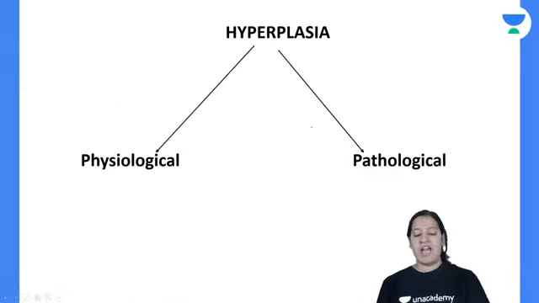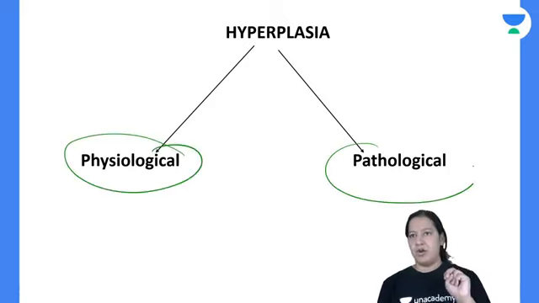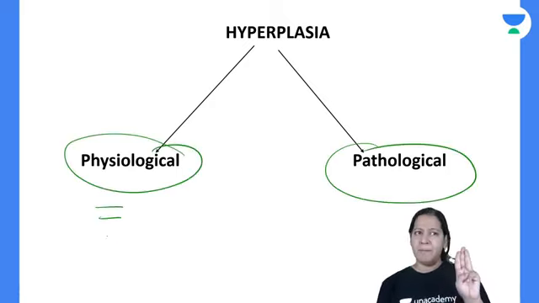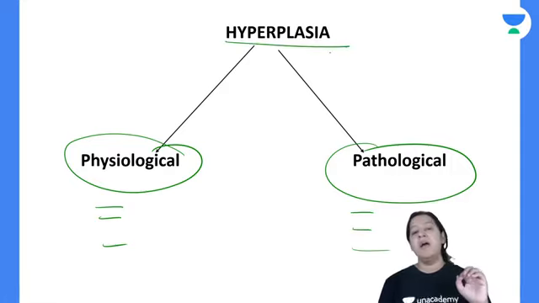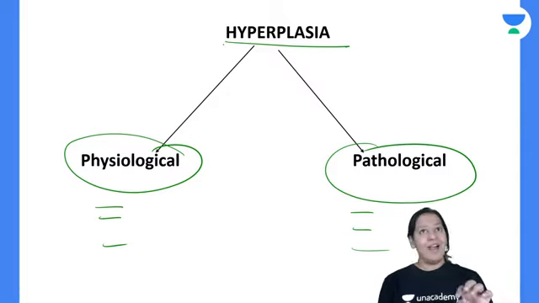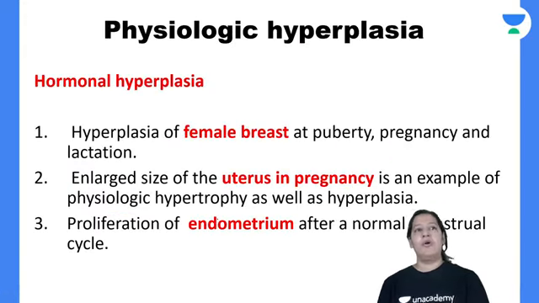Coming to types and examples. There are 2 types, physiological and pathological. Tell me 3 examples of physiological and 3 examples of pathological hyperplasia. Examples are more important. They are asked in Viva also. This topic is important for Viva also. So, these are the 3 examples of physiological hyperplasia. First, the female breast during puberty, pregnancy and lactation.